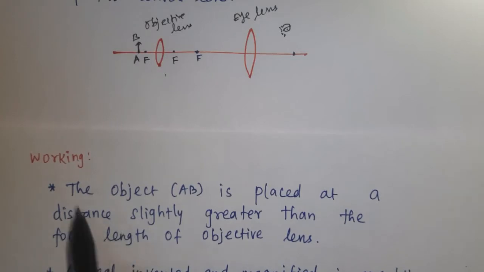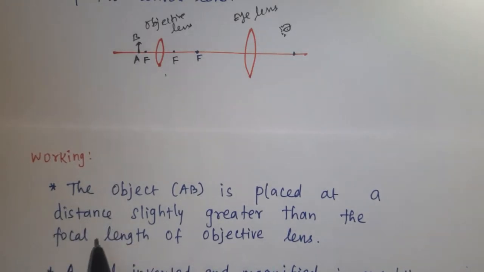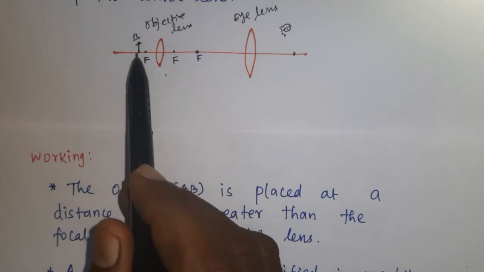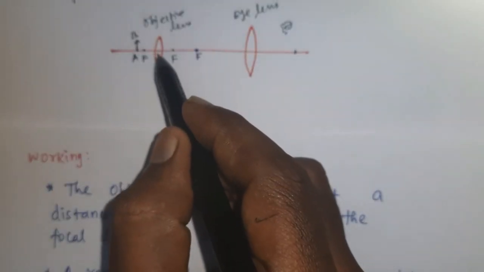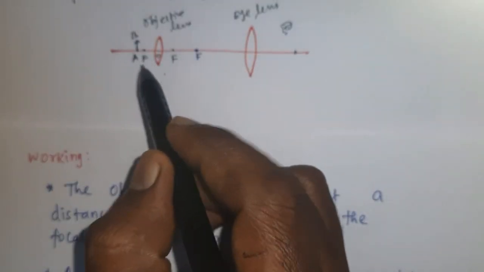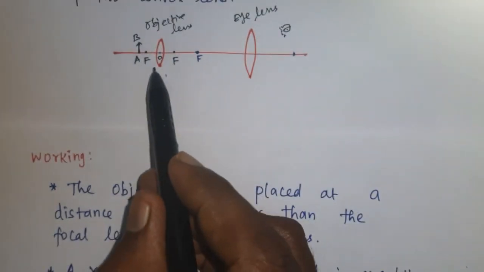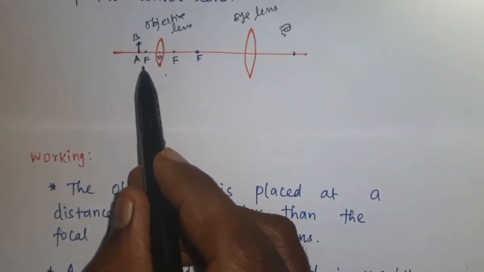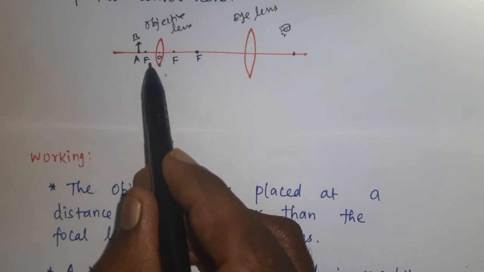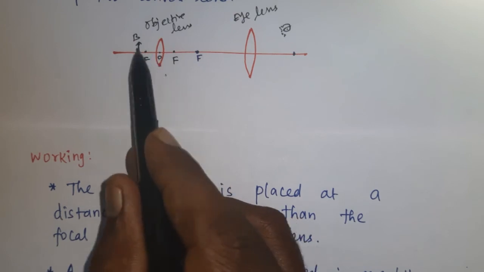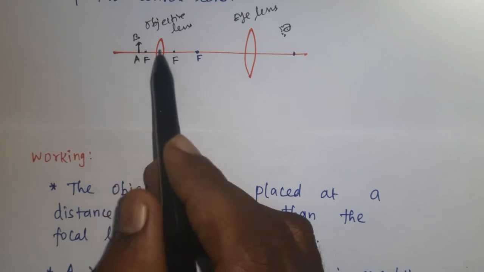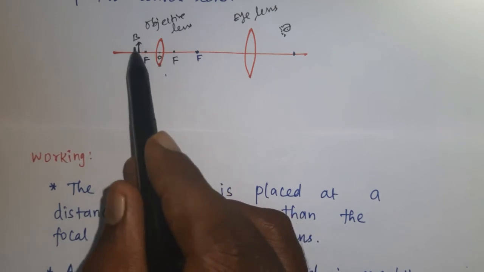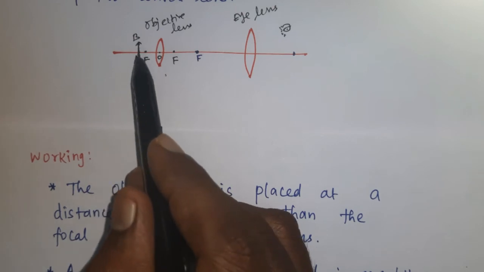Now we will see the working of the compound microscope. The object AB is placed at a distance greater than the focal length. We know that this is the optic center and this is the principal focus. The distance between the optical center and principal focus is the focal length. So the object should be placed slightly greater than the focal length, beyond the principal focus. Now the object is placed as AB.